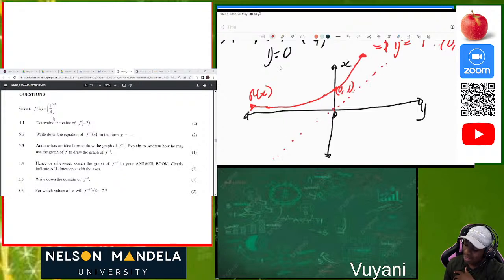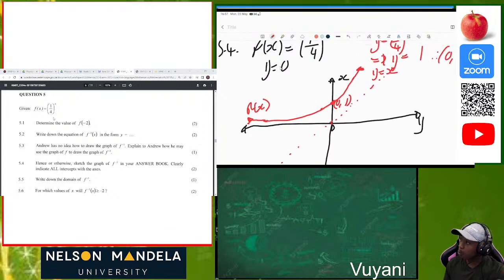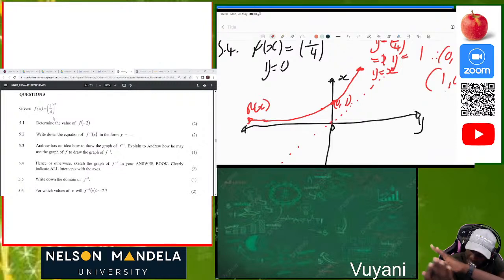In other words, we want the mirror of the function which we had initially. Since we had the point (0, 1), the point will now be swapped to be (1, 0), because the original function has been mirrored on the line y equal to x. So our new point will be (1, 0).